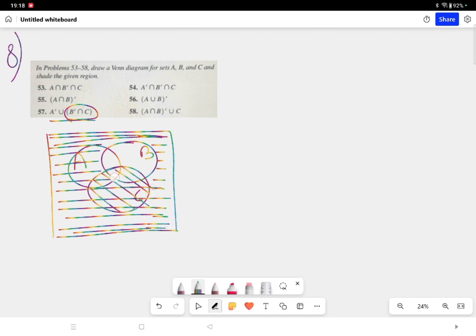So which is that part which has got colored two times? This much part. So let's color in this way so it is prominent. So this much part we have got from the second part. Now with that, this is set C. With that we have to find out A complement union. What is A complement? Leaving A, whatever part is there, let's shade with a different similar shade, so it will be easy for us to find out the union. So leaving A, let's color the rest of the part.